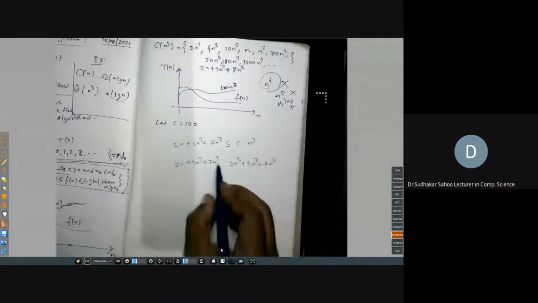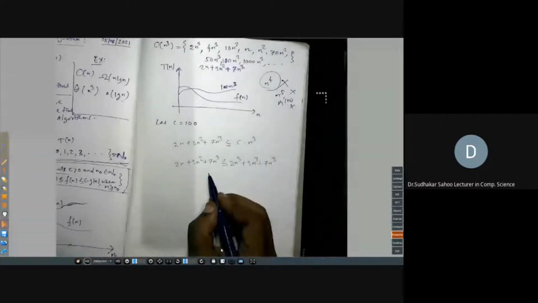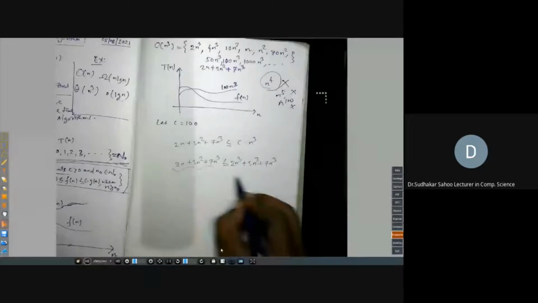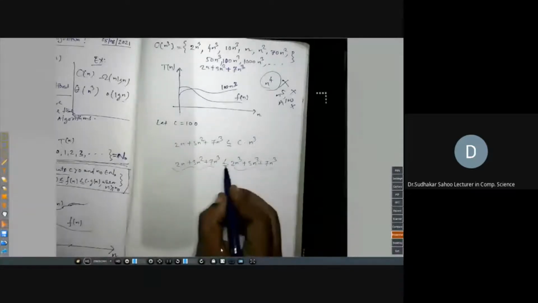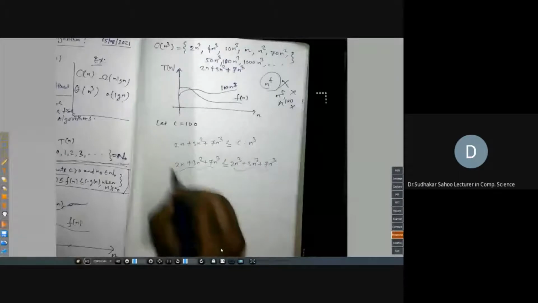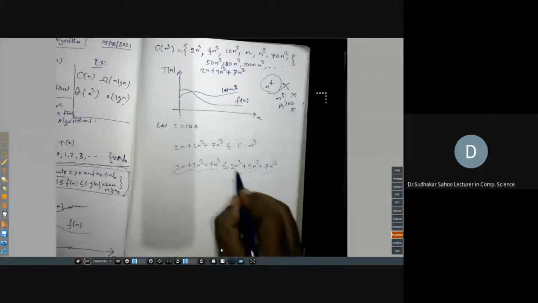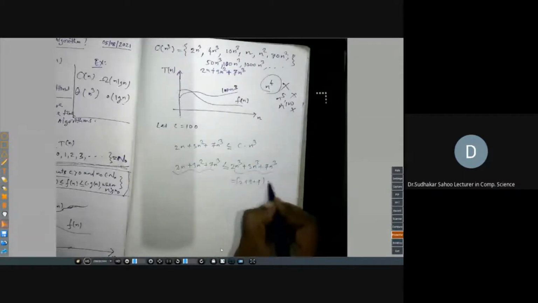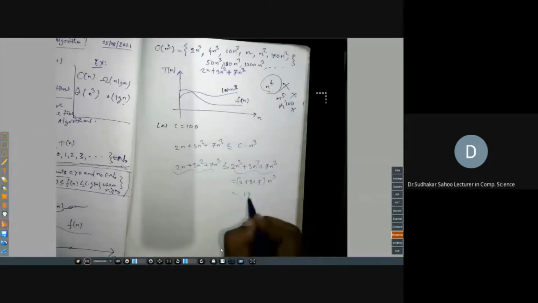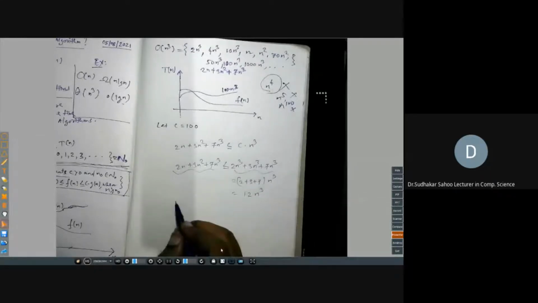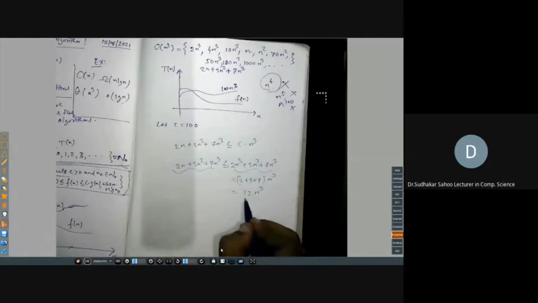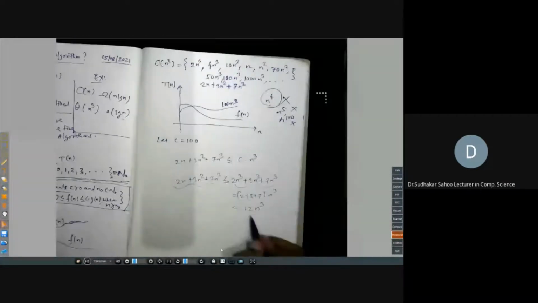So the left hand side is less than or equal to the right hand side, because every term is smaller. Here you can take n cube common, so (2 plus 3 plus 7) into n cube. That is 12. So here C is 12. If you take C equal to 12, or any value greater than 12, then this function is always less than C into n cube.